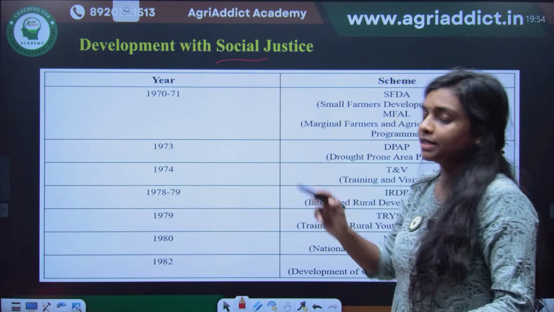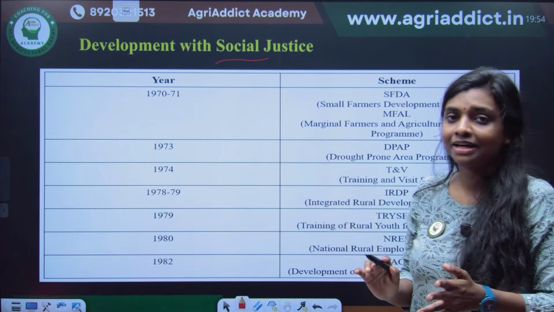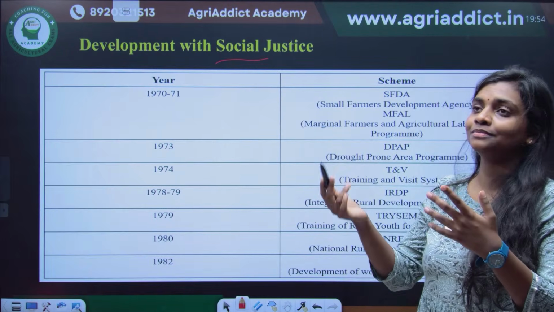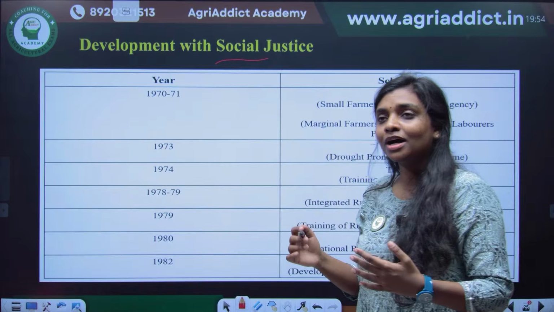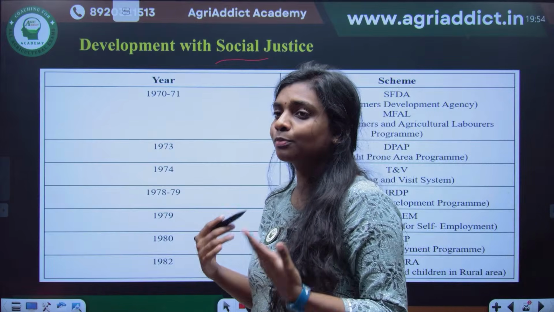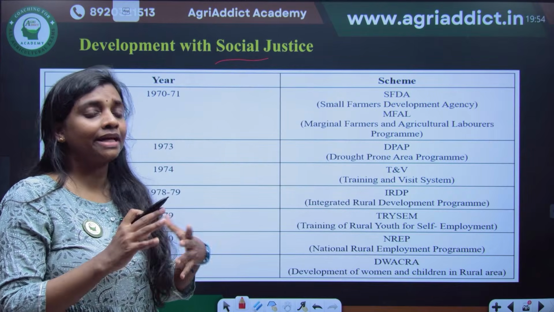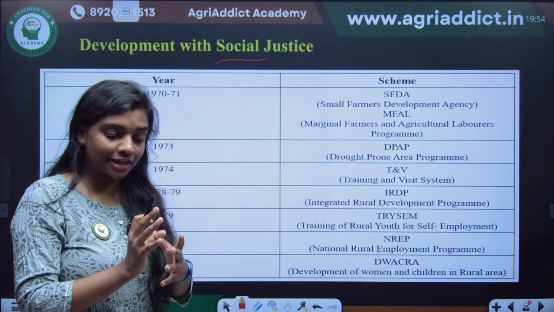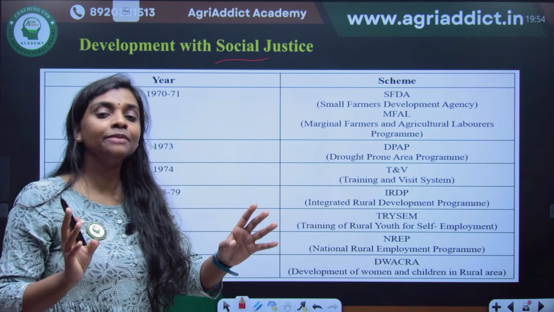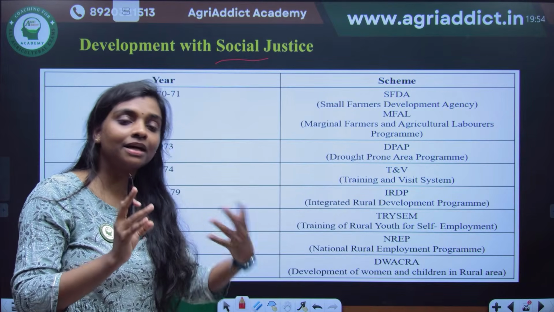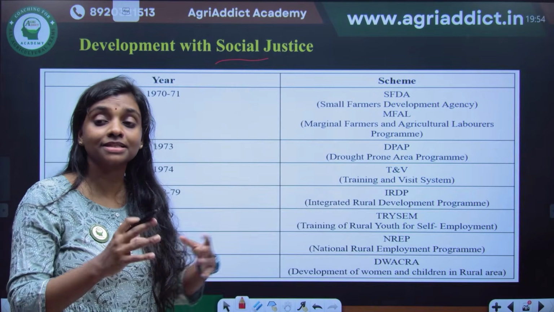So we have gone through the community development program, and then we started the technological program. After these high yielding variety programs, a lot of injustice happened. The gap between the poor or marginalized farmers and the large farmers started to increase.